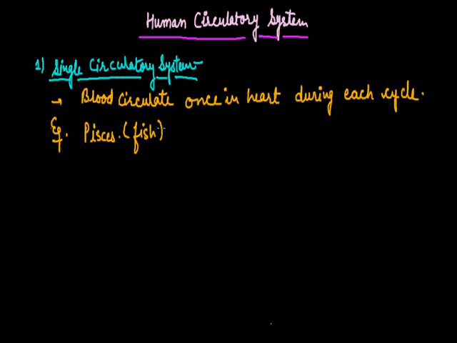This is also known as the venous heart because the blood is impure blood here. It's always filled by impure blood and that is circulated towards the gills and later on towards various body organs. But the human heart is quite different from it. We have a four chambered heart and that shows double circulation.